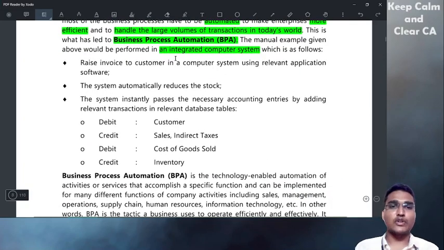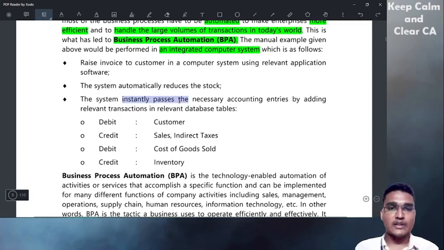So generally you raise invoices to customers in a computer system using relevant application software. We'll use one software to raise the invoice. The system will automatically reduce the stock once you raise the invoice. Assume there are 100 bikes in an agency, a nearby showroom. There are 100 bikes in stock. They have sold two bikes today. What they'll do is raise an invoice for two bikes, and automatically the stock will reduce.